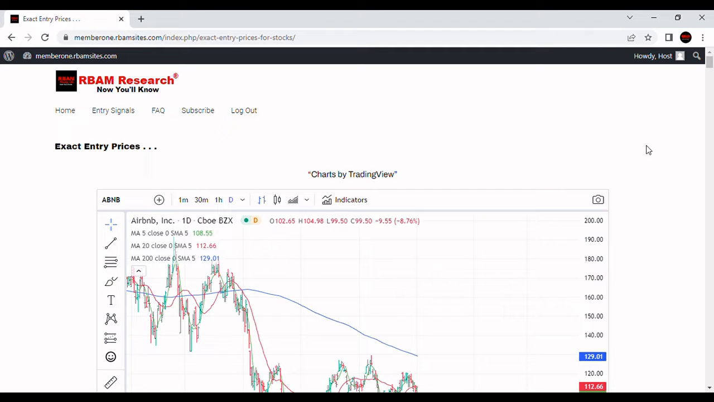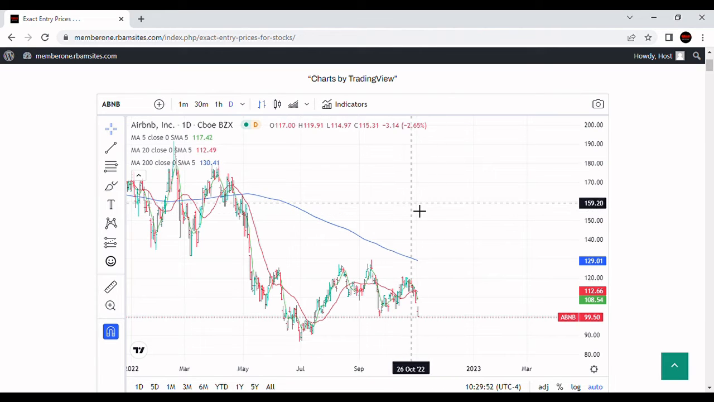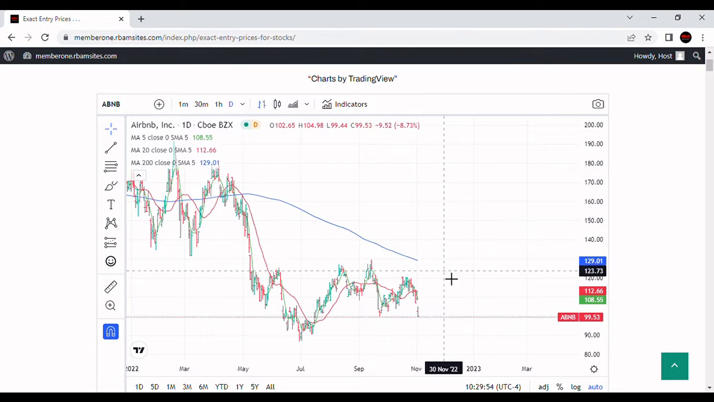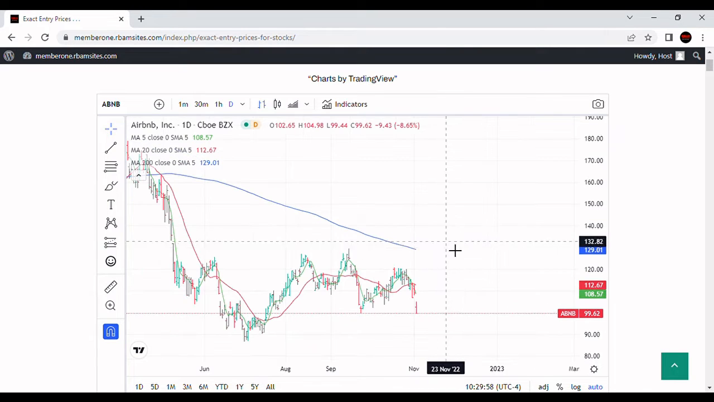We're going to do a brief video on Airbnb stock with technical analysis, and we've got a daily chart of Airbnb here for you. It's ABNB as a symbol, and it's a daily chart with a 5-day moving average in green, a 20-day moving average in red, and a 200-day moving average in blue. Airbnb's down today $9. It's over 8% down at $99.99 right this second.